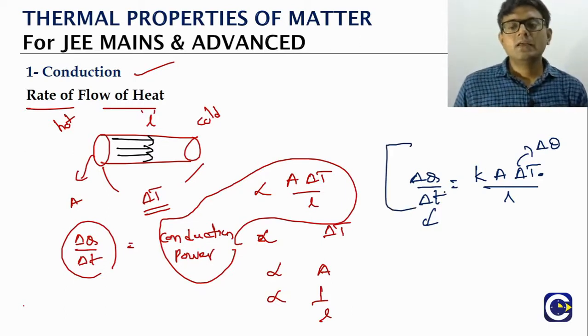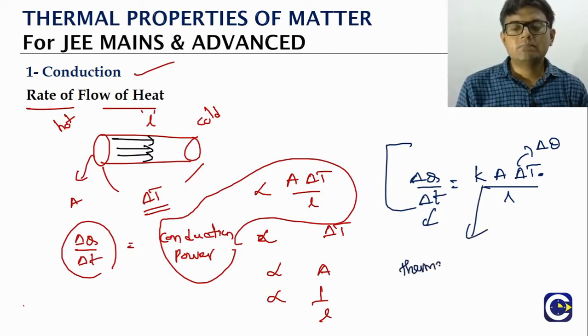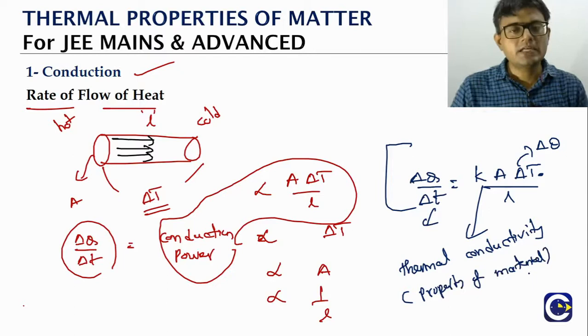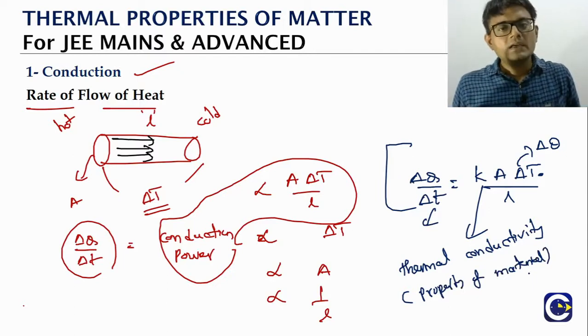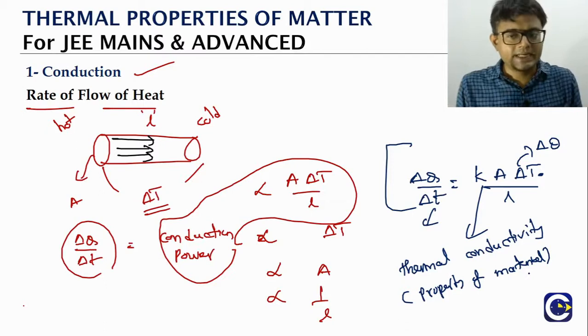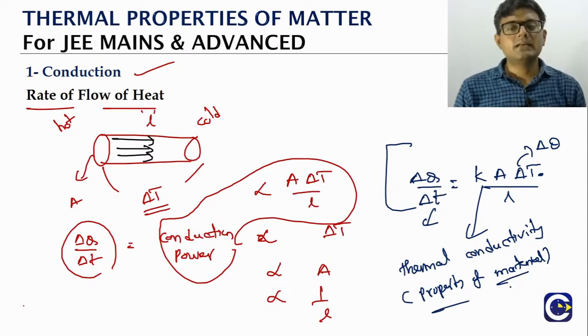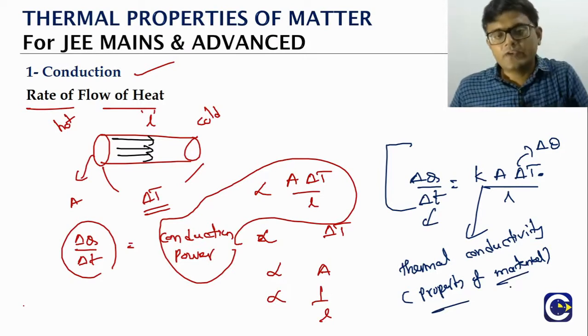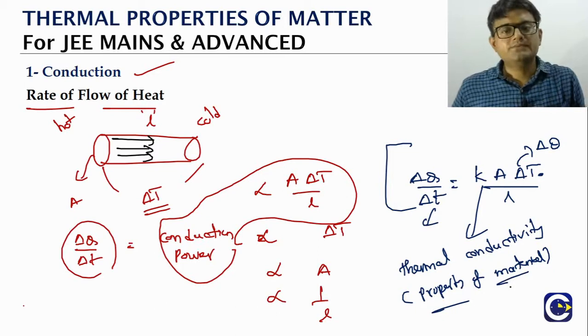That's okay. So here the K that we are seeing is basically called the thermal conductivity, which is a property of the material. So generally we will assume that this is a constant. It can also vary based on the temperature at which the material is maintained, etc. But broadly we can assume that this is a constant. But it will be a property of the material. Like for iron we'll have a value of K, for copper we'll have a value of K, like that.